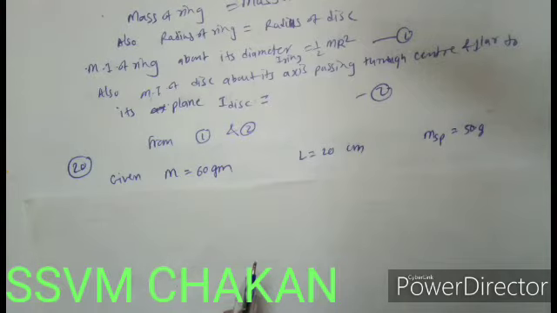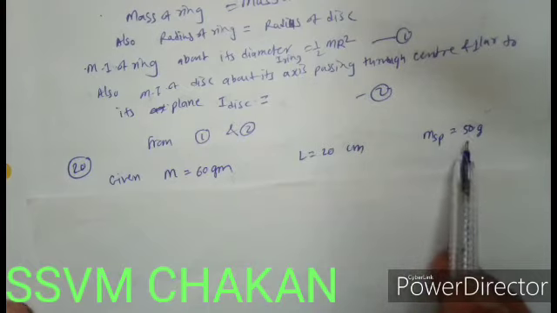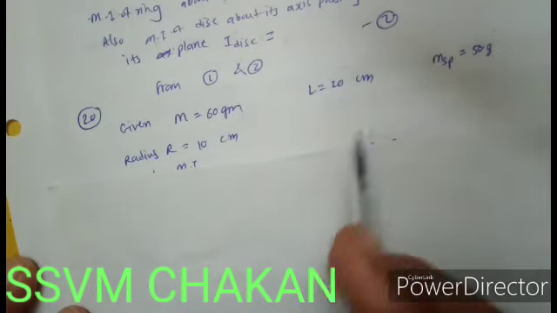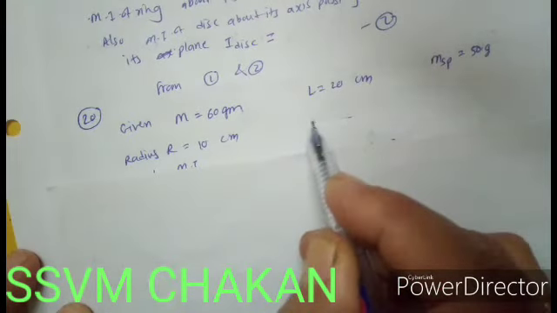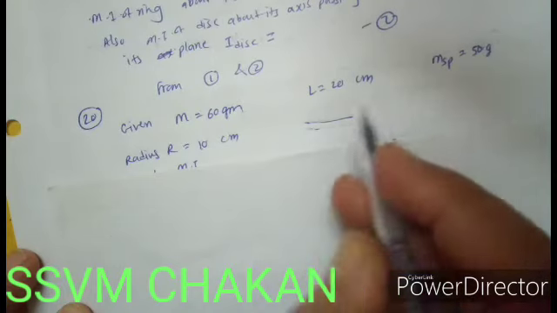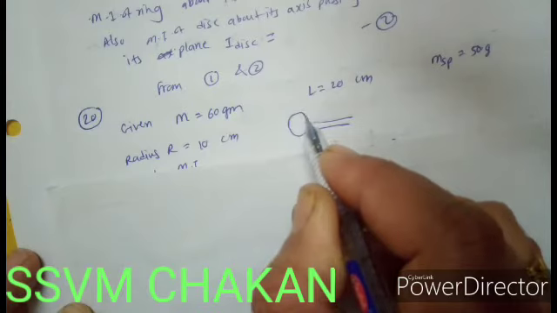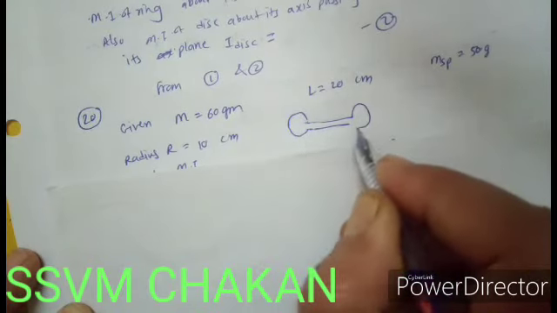Two identical spheres of mass 50 gram and radius 10 centimeter each are at the two ends of the rod. So two spheres, each having mass 50 gram and radius 10 centimeter, are connected to the rod. Suppose this is one rod given to you, and at the two ends of this rod two spheres are connected.